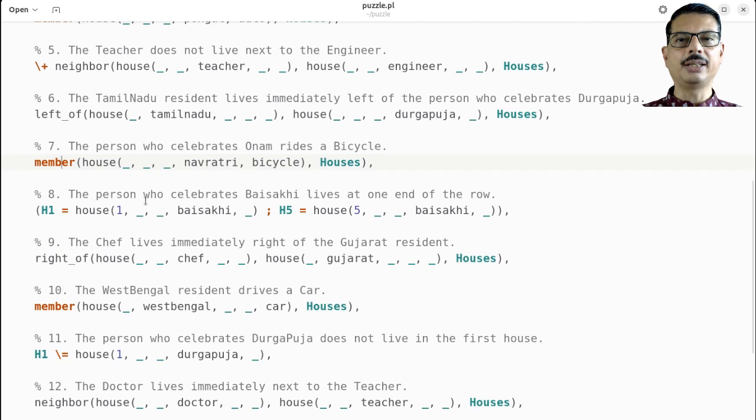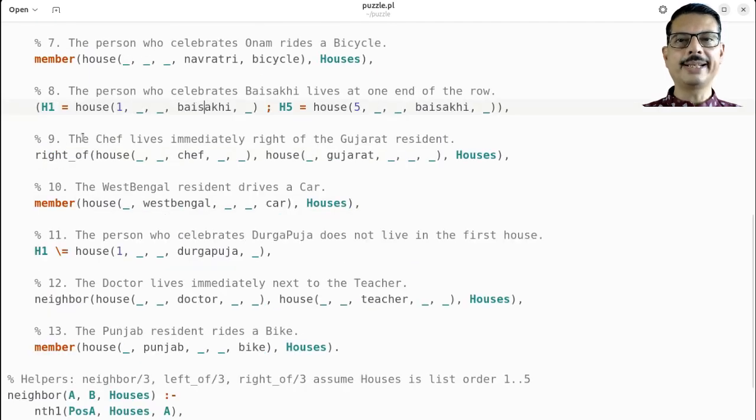The rule number 8 is the person who celebrates Vaishakhi lives at one end of the row. So that means such a person should have house number either 1 or 5. The rule number 9 is the chef lives immediately right of the Gujarat state. So we are now defining or creating another relation, right of, where we will say that this particular first thing is on the right side of the person who is from Gujarat in the list houses.